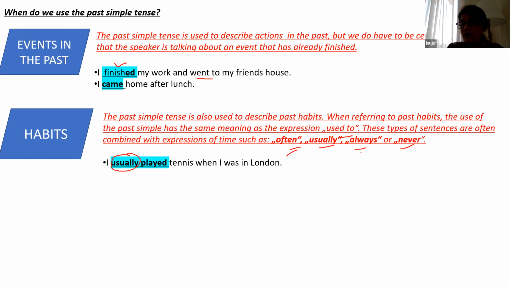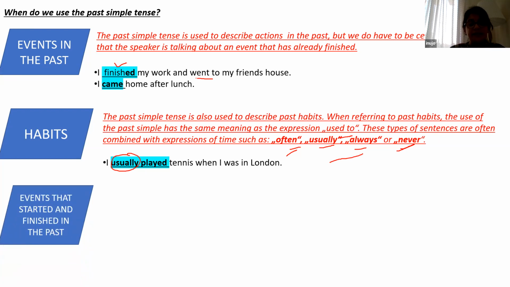You can also use the negative. You can say never. I never played tennis when I was in London. Or I never played tennis when I was a small kid. Negative sentence. So you can use this word never. The meaning is used to. But when you put it in a past tense format, then these words help create the simple past tense.